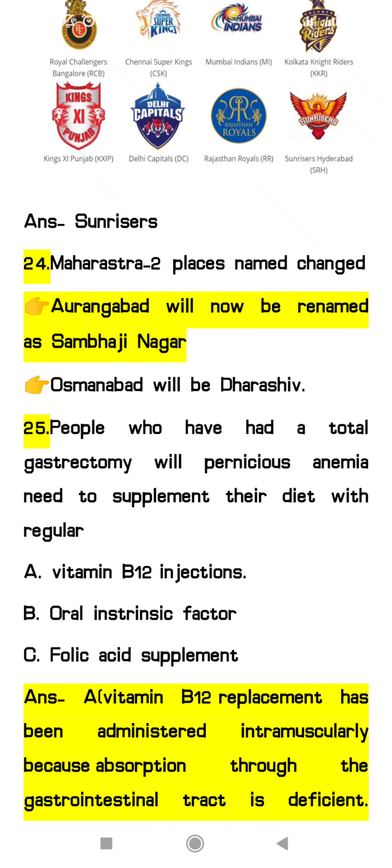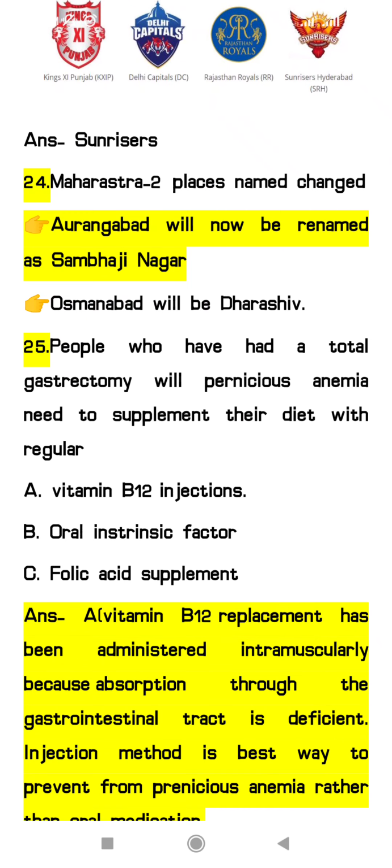24th, Maharashtra. In Maharashtra, Aurangabad is renamed as what. In 2022, nowadays so many places' names are changed. So in Maharashtra, two places' names were changed. Aurangabad was changed to Sambhaji Nagar, and Osmanabad to Dharashiv.